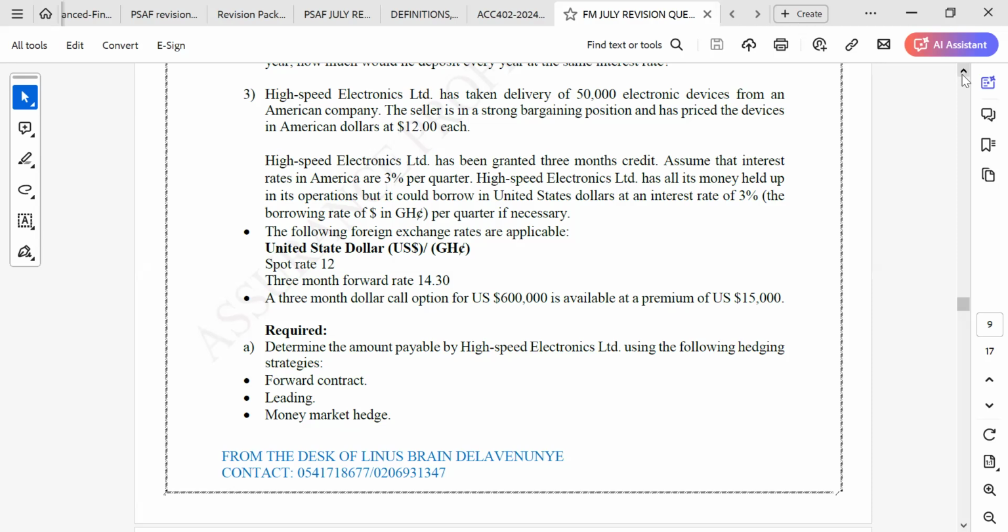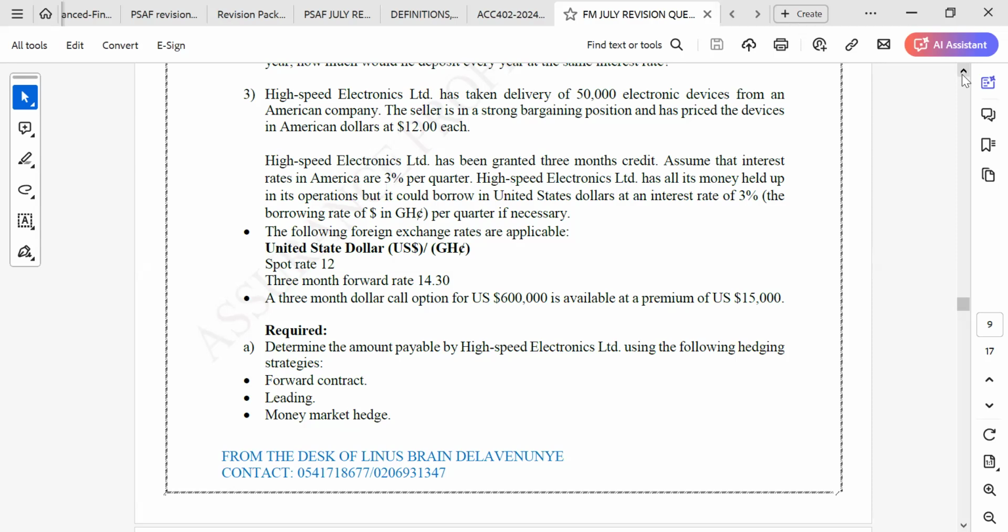The supplier is trying to hedge the currency by invoicing in their home currency. You can see that they are charging the company in Ghana in USD, so that the supplier can prevent the risks associated with this particular transaction.